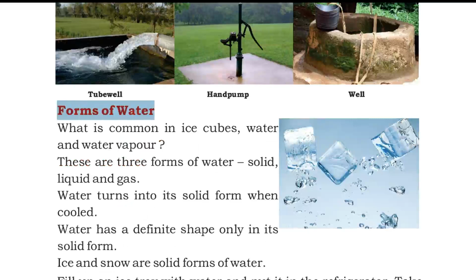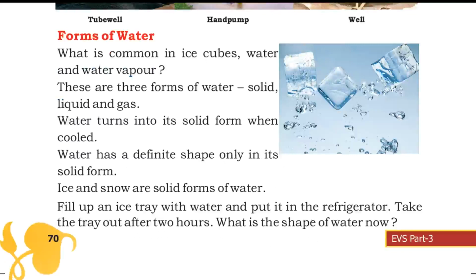Forms of water. What is common in ice cubes, water and water vapor? These are 3 forms of water: solid, liquid and gas. Water turns into its solid form when cooled. Water has a definite shape only in its solid form. Ice and snow are solid forms of water.